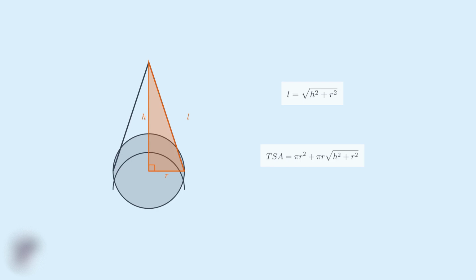Remember, the key to using this formula correctly is identifying which measurements you have and which you need to calculate. The radius and either the slant height or the height are essential for finding the total surface area. Now we're going to discover where the total surface area formula actually comes from. The key insight is to visualize what happens when we unfold the cone's curved surface.